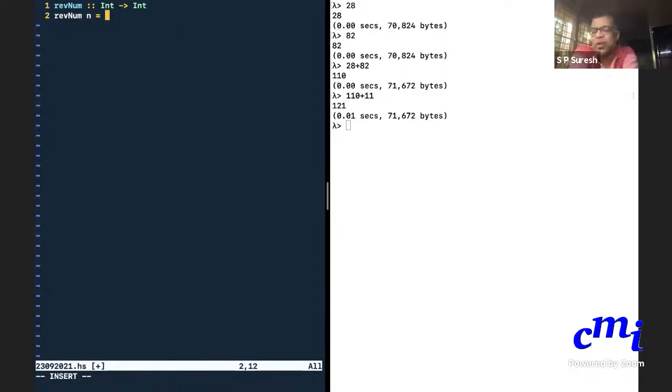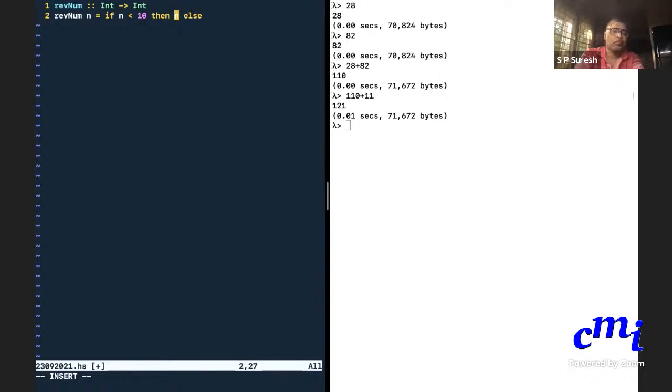I'll assume that the number is non-negative, meaning 0, 1, 2, 3, no minus symbol. So what is the simplest case of reversing a number? The single digit is always the same. How do you check whether a number is a single digit? n div 10 is less than 1. If n is strictly less than 10, then n.